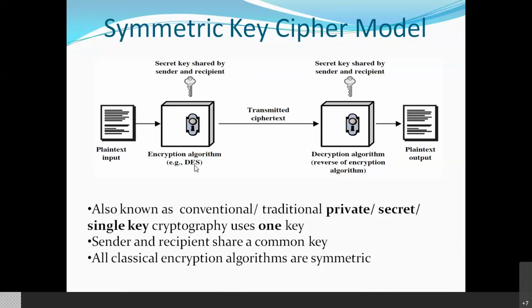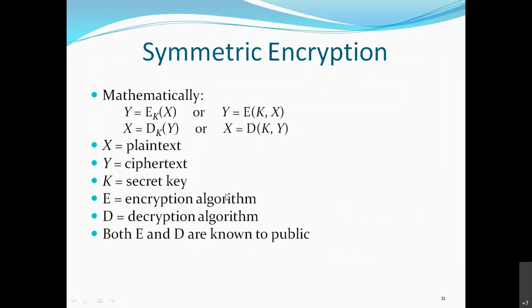Symmetric key. Now, again, the definition we studied for cryptography: in symmetric encryption, how can we represent it mathematically? Just see here, I have given this nomenclature also. What is X here? X is the plain text.